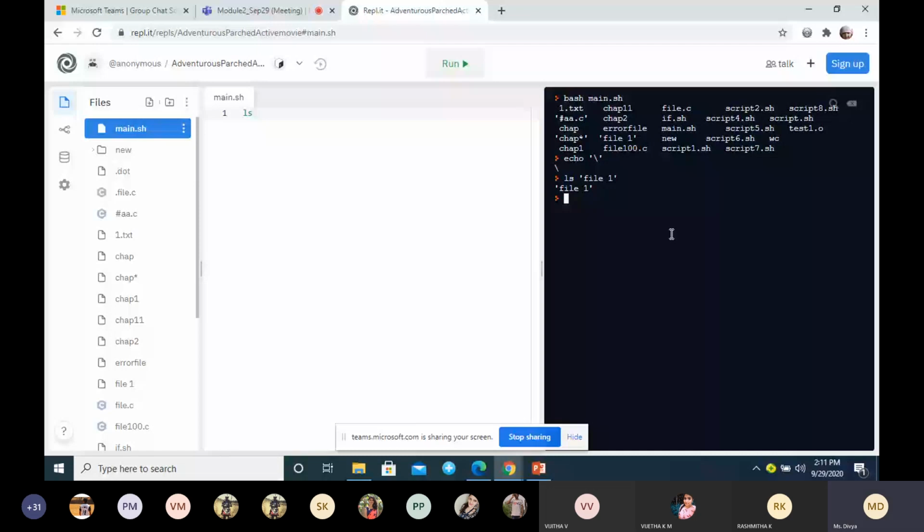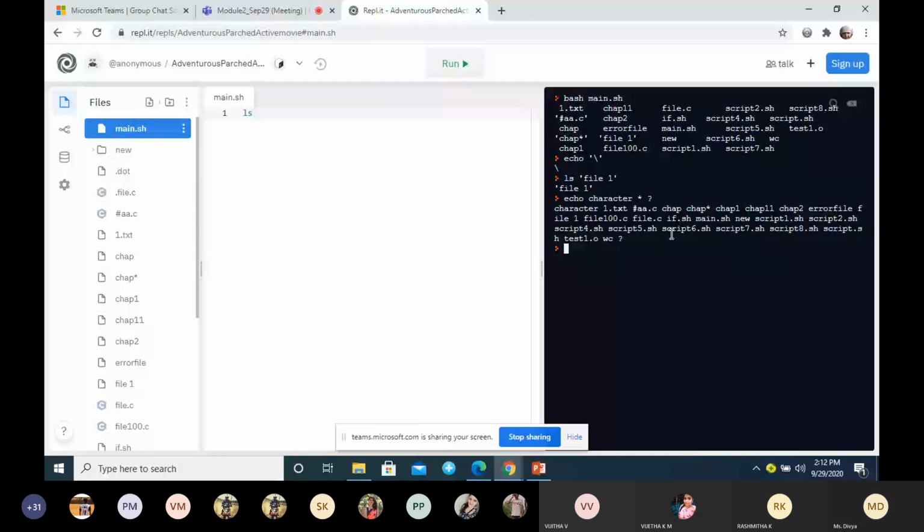Now suppose I want to echo something like different characters, star, question mark. If I execute this directly, it will not give the exact answer.